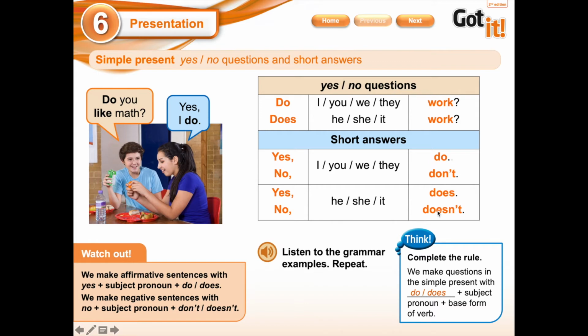Okay, let's see the examples. Here we have, does she play soccer? Yes, she does. ¿Ella juega fútbol? Sí, sí juega. O sí solamente. Okay, so let's start with the exercise.